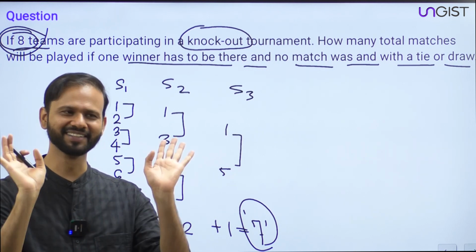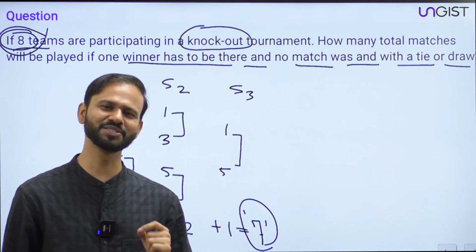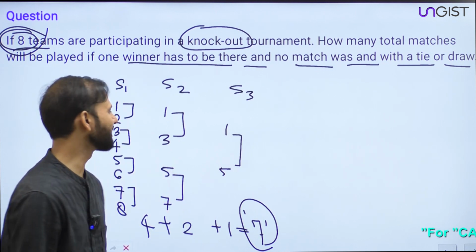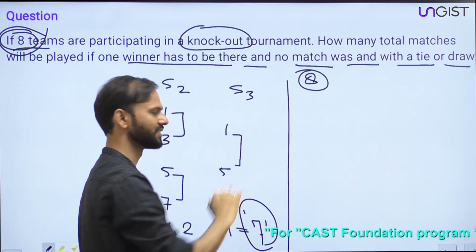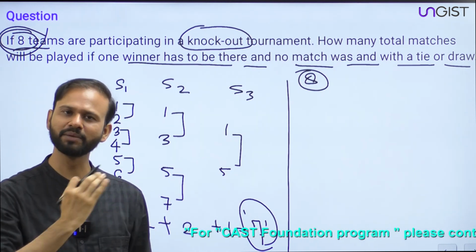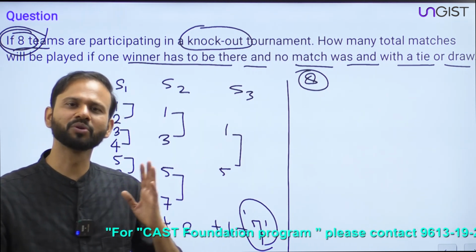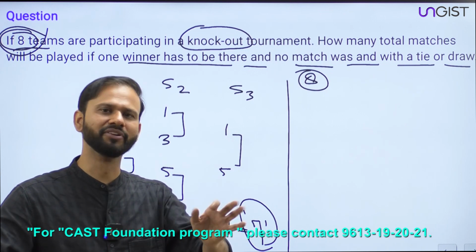Let's say this is the IPL. I'm a franchisee owner of a team. There are 8 teams participating in IPL and this is a knockout model. Eight teams are participating, and I'm the owner of a team and I'm saying my team will be the winner.